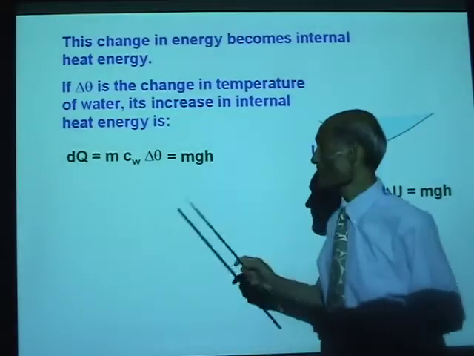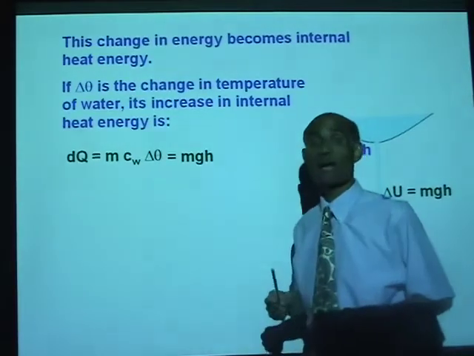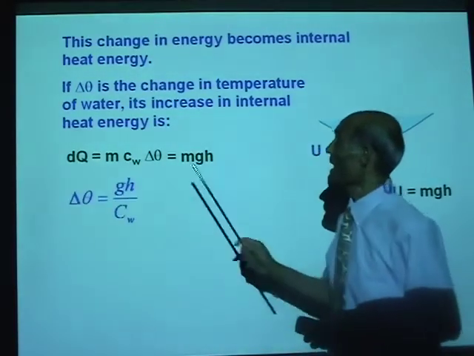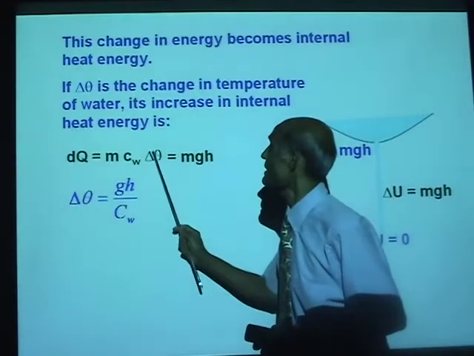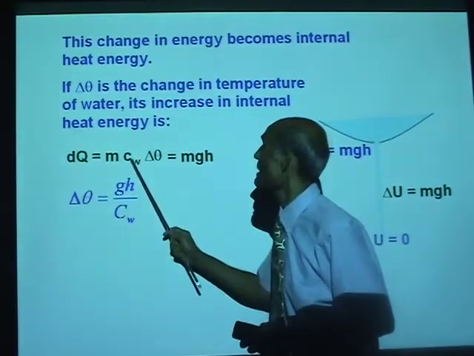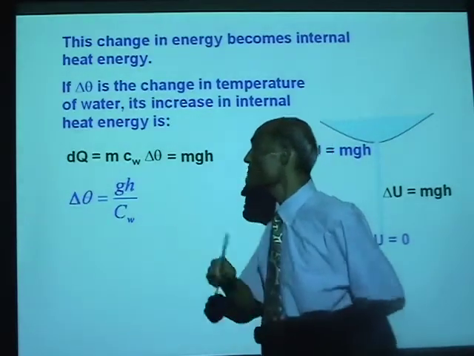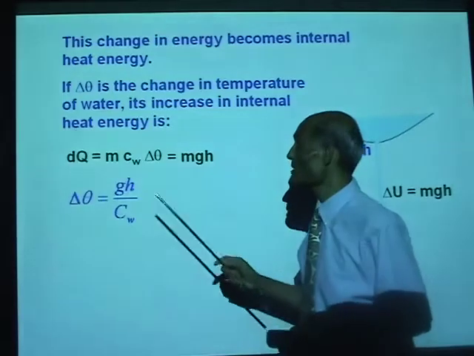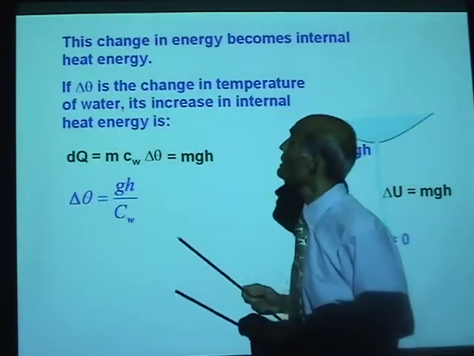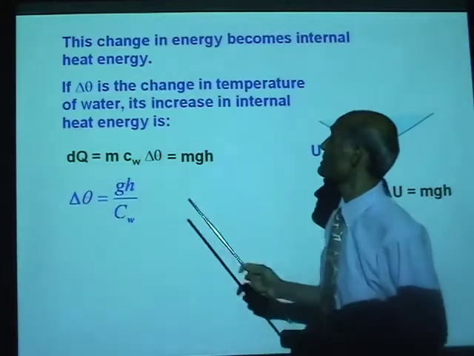Is that right? Now you can divide both sides by m. m will disappear, and we solve for delta theta. Delta theta equals gh divided by the specific heat of water. Well, g we know, 9.8 meters per second squared. h is the height from where the water falls, and that is given to us.